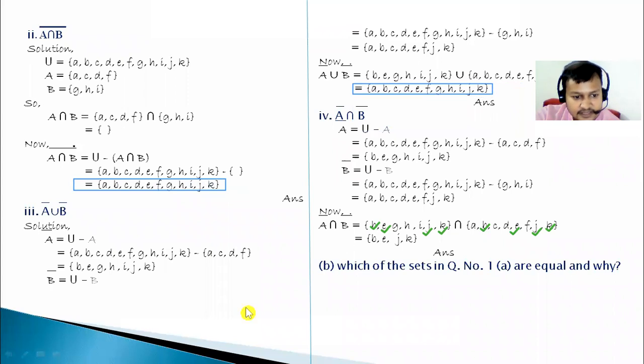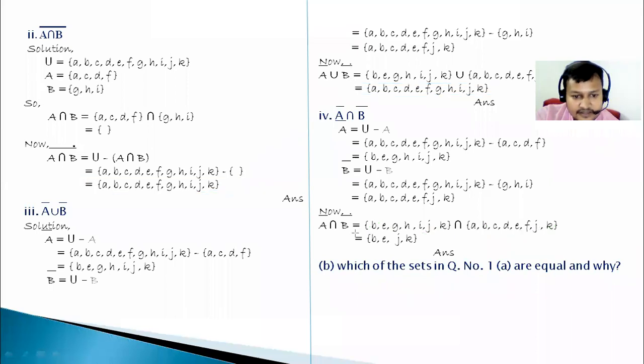Check whether these two are equal or not. Check all the elements. Yes, sir. These are equal. So what do we have to write? We have to write: A intersection B whole complement is equal to A complement union B complement. We have to write this. Okay. Am I right? Yes, sir.